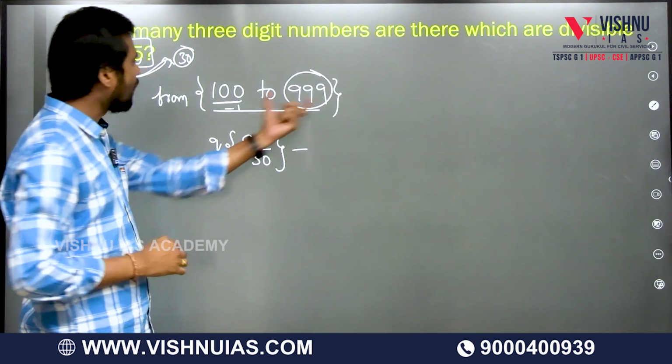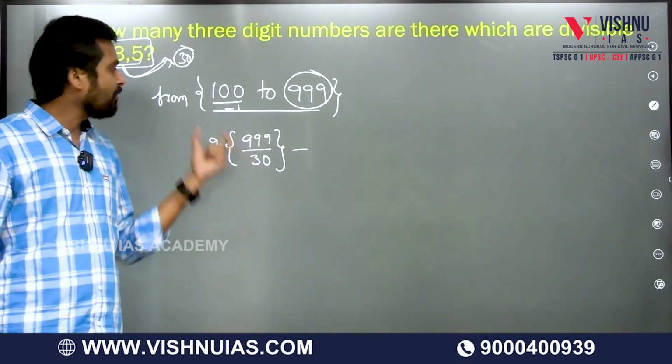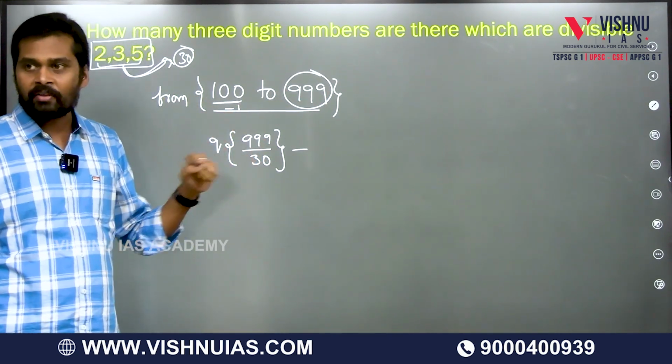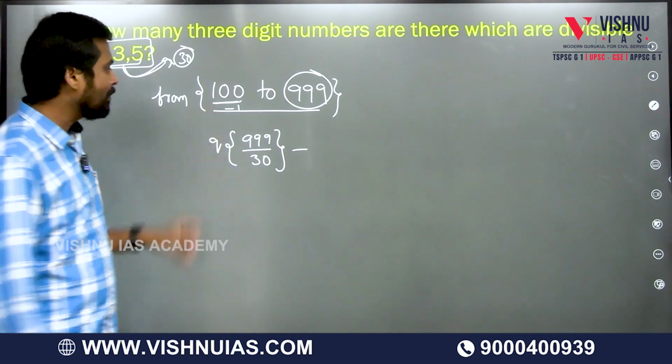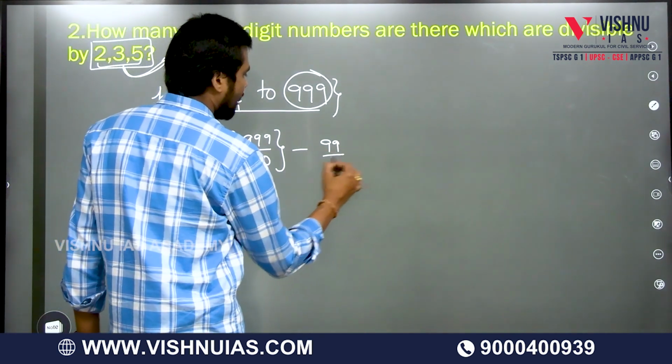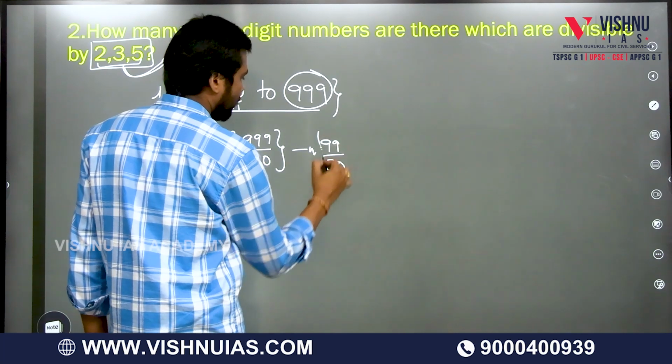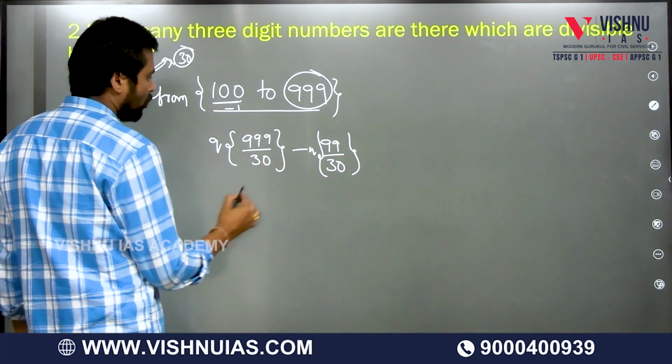Whenever you take the larger number, you can take it directly, but for the smaller number you take one number less. 100 minus 1 means 99, divided by 30, the quotient of it.